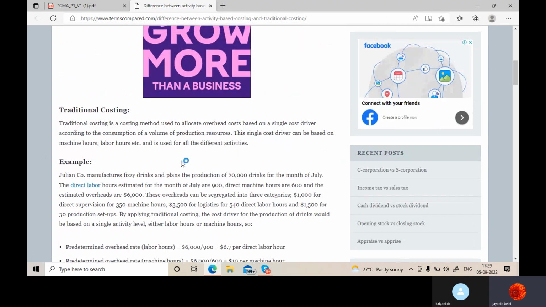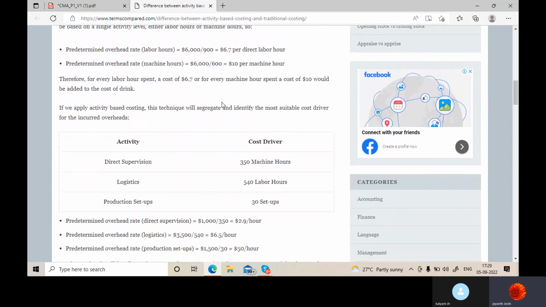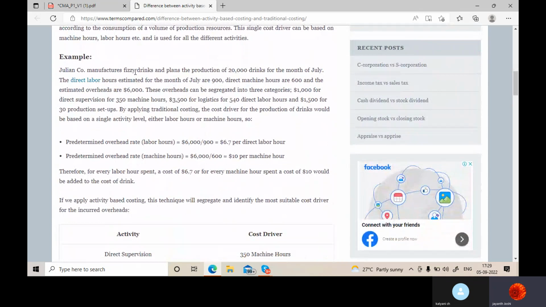Julian Company. We will discuss traditional costing, and also the activity based costing. Julian Company manufactures fizzy drinks and plans the production of 20,000 drinks for the month of July. Direct labor hours, they have given 900, machine hours 600. So these can be the allocation base to find out the per unit overhead cost. These two can be used, and the overheads are this much.